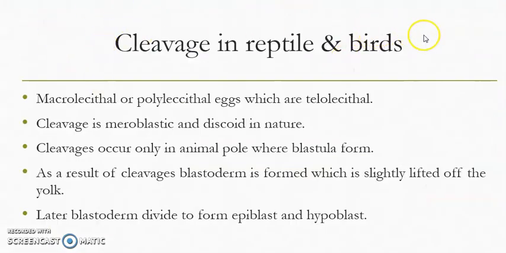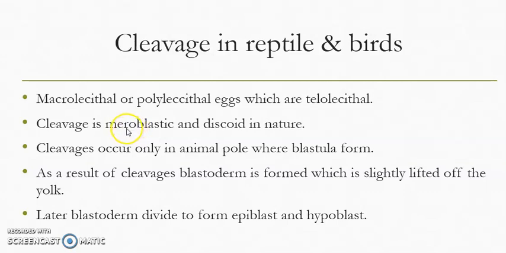Then the cleavages in reptiles and birds. Reptiles and birds have almost the same type of eggs. Their egg is macrolecithal or polylecithal, which means they have a very large quantity of yolk, and the yolk is present towards one side of the egg, so they are called telolecithal. Yolk is always present on the vegetal pole.